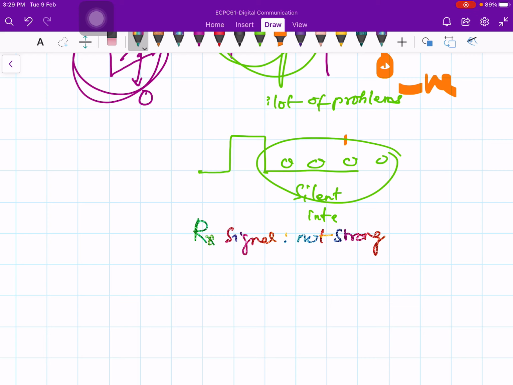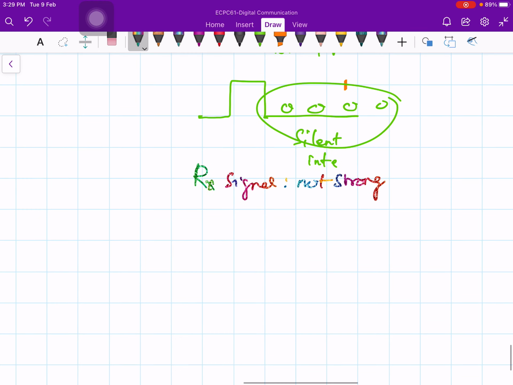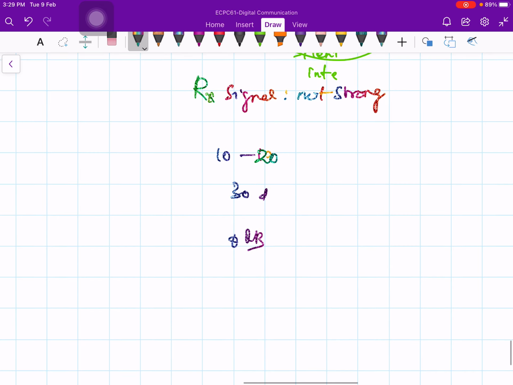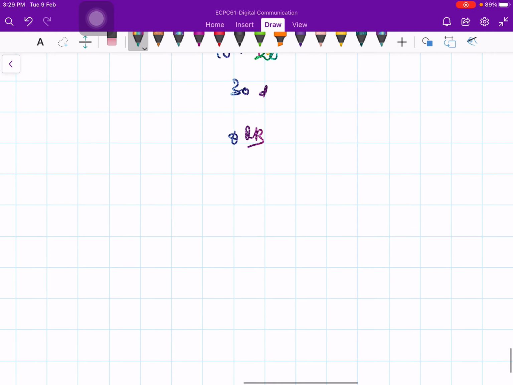So SNR is not infinity in that case. It is more or less 10 to 20 dB or 30 dB or so, and it will not be much more than that. Maybe even very close to 0 dB sometimes, depending on the situation. So this problem becomes very prominent.